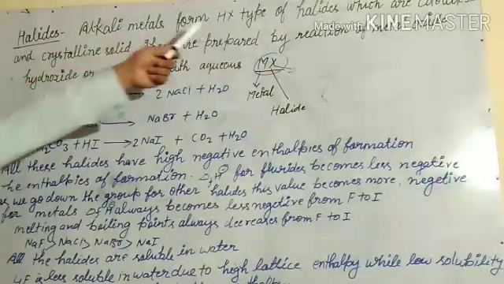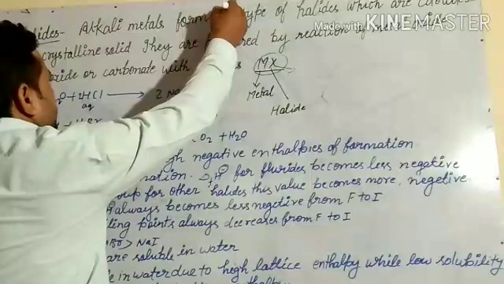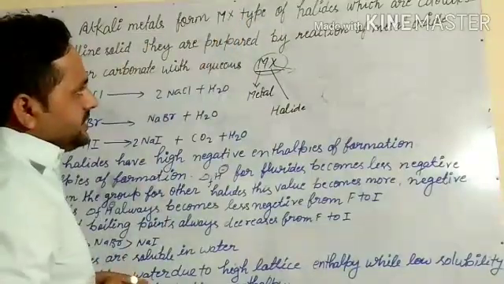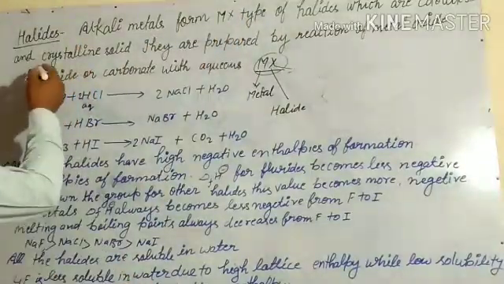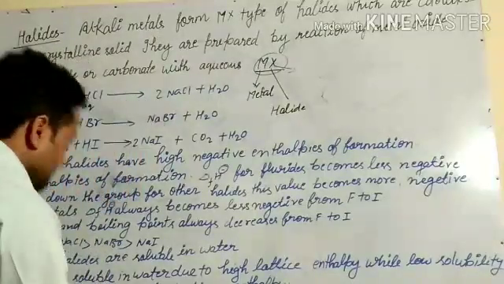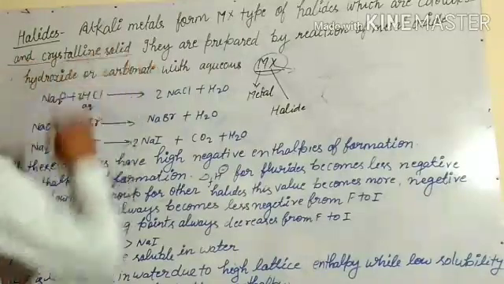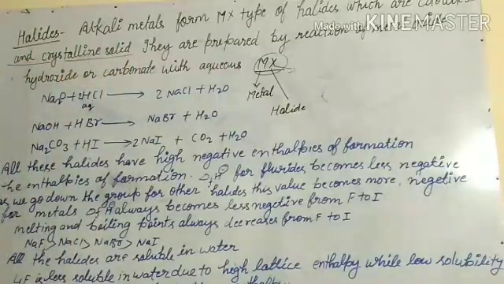Alkali metals form MX type of halides, which are colorless. What is the nature? Colorless and crystalline solid. Means alkali metal halides are colorless and crystalline solids.